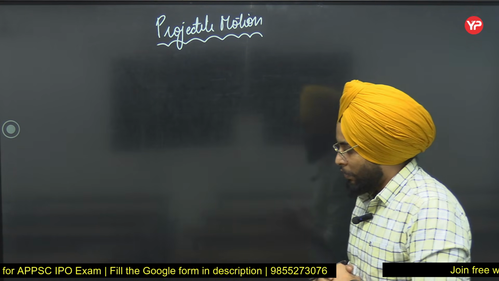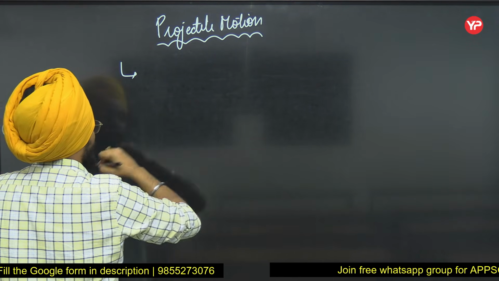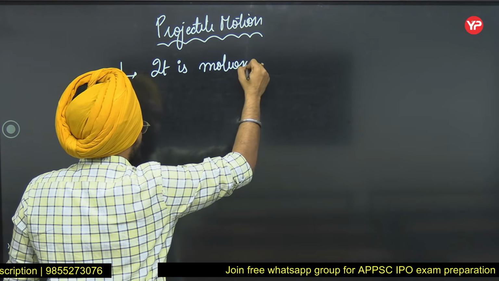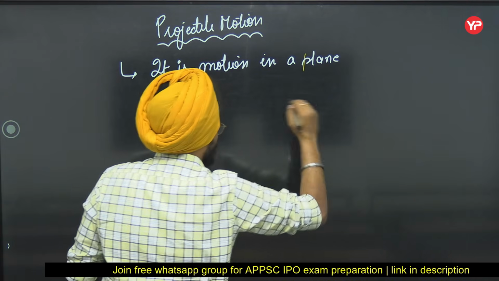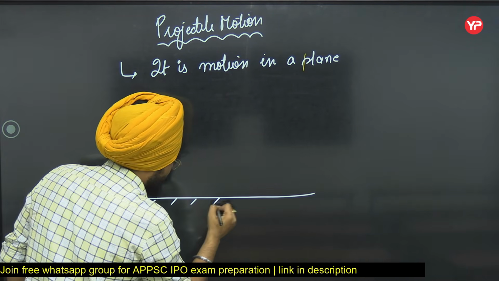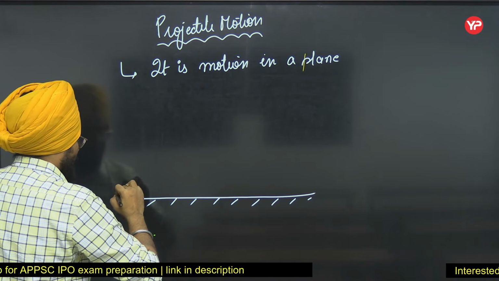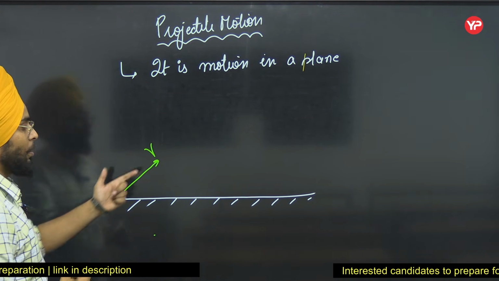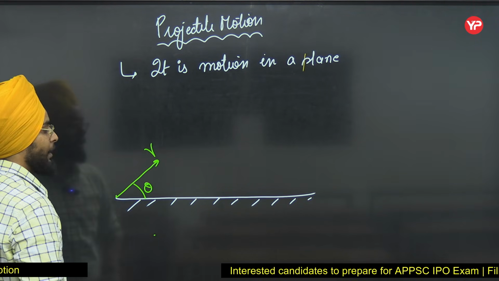So first of all, talking about projectile motion, it is motion in a plane. Let me explain. Let's say this is the ground, and let's say I throw a body at a velocity v at a certain angle theta.